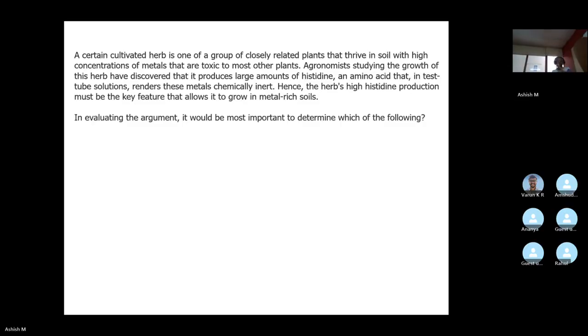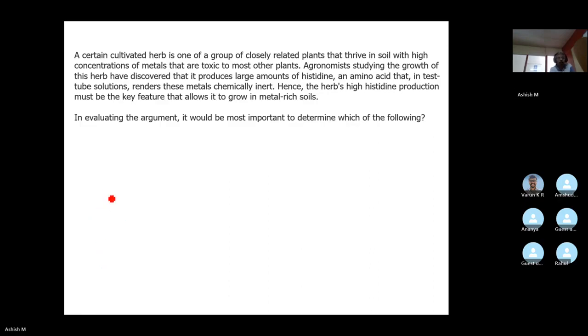They have mentioned a certain cultivated herb. All right. Okay.